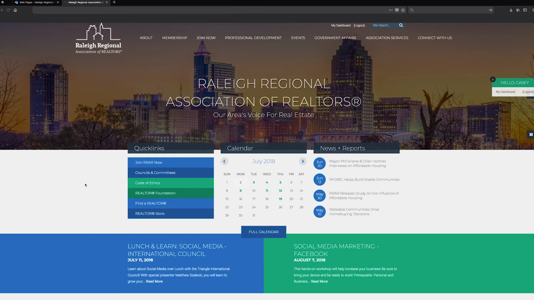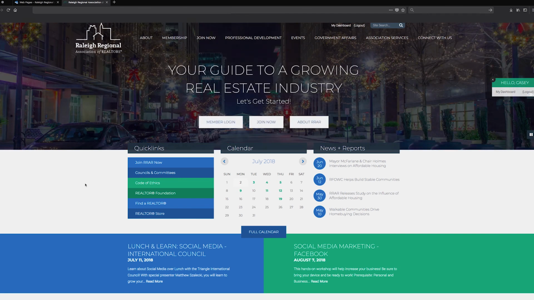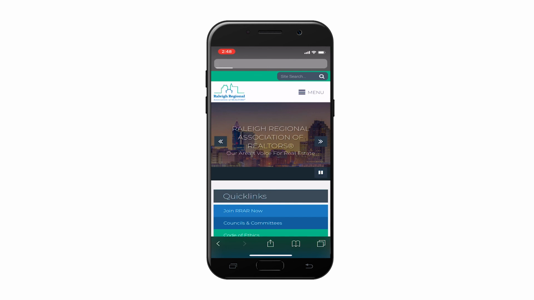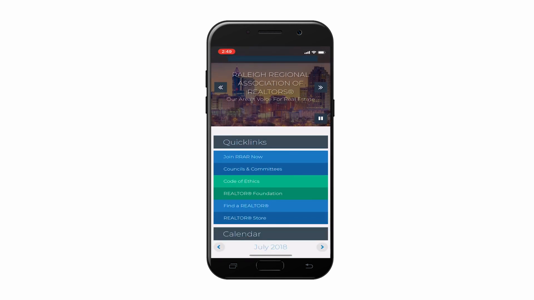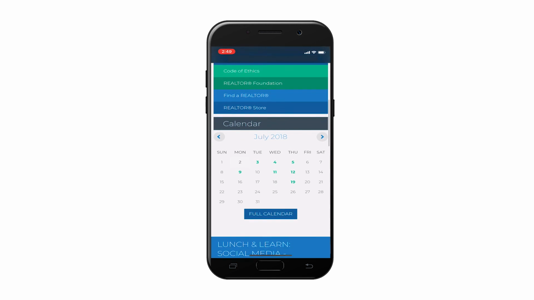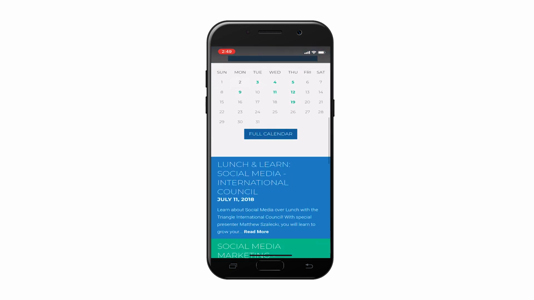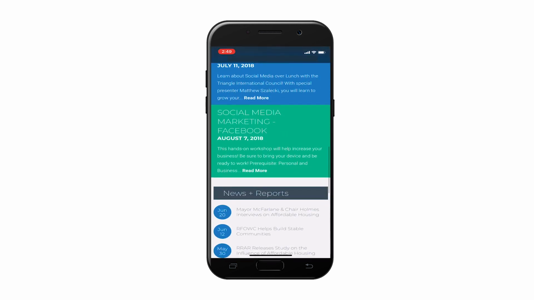Now, the last thing that I wanted to go over was the actual mobile optimization and functionality of the website. One of the things that we continued to hear from the old website was that it needed to be more mobile friendly. So whether you're at work and you're in an office building utilizing your laptop or your desktop, this is what it will look like. However, if you continue to move forward and you're able to see it on a mobile screen, this is what it will look like as it optimizes in mobile.